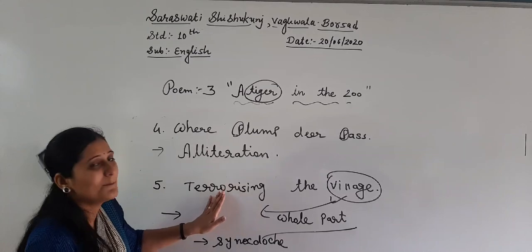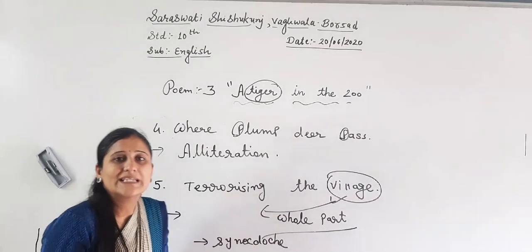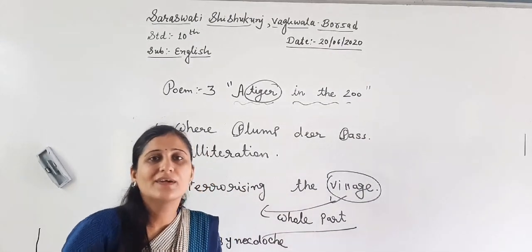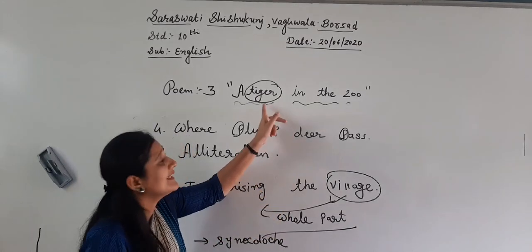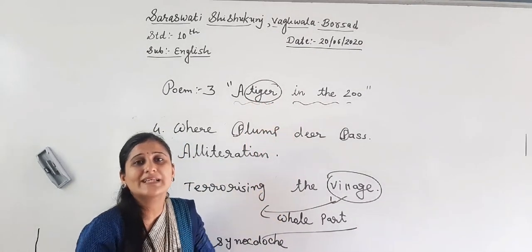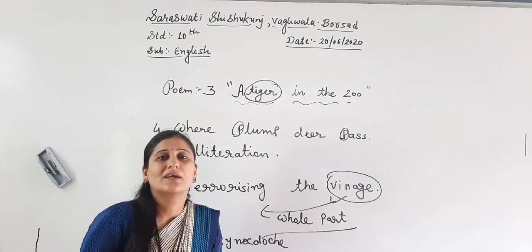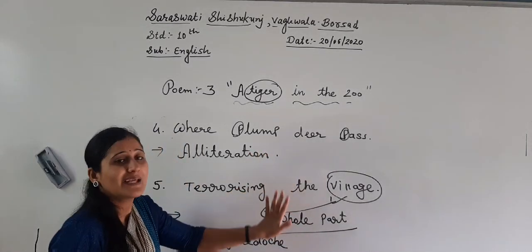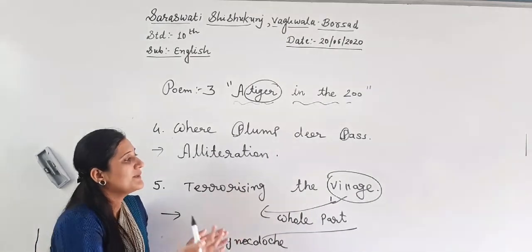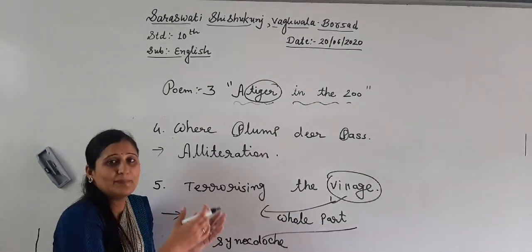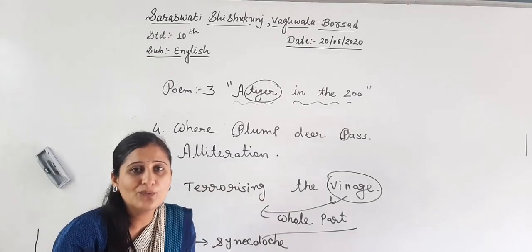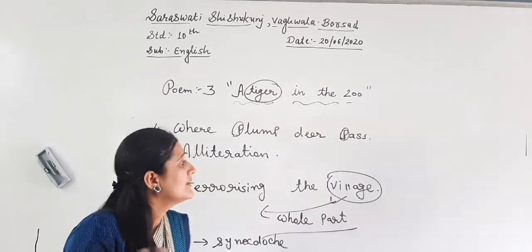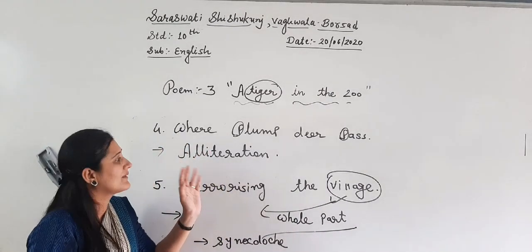So we have completed up to now five. Three or four are left, because in each poem we will have seven or eight figures of speech. Maybe some will be repeated, some will be new, some will be different. So you need to remember.